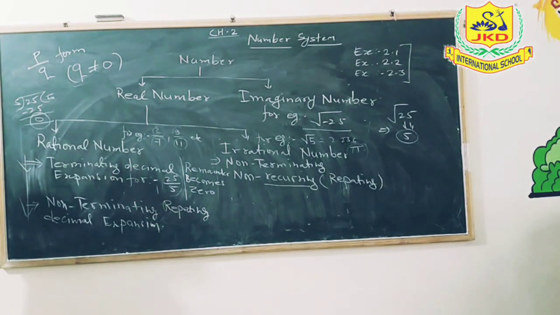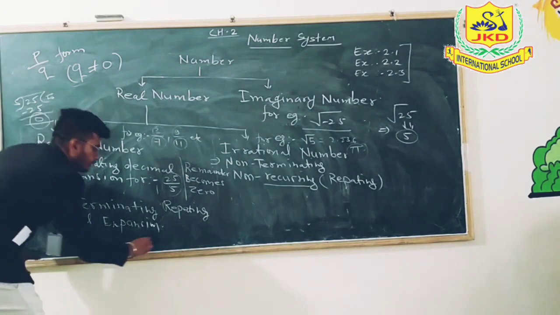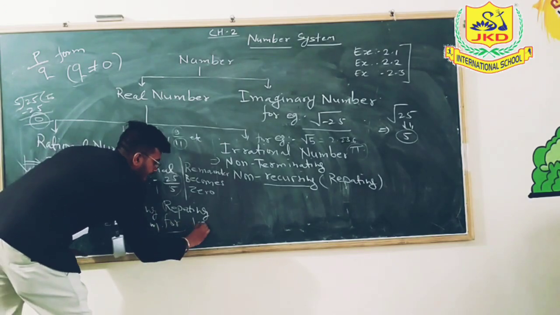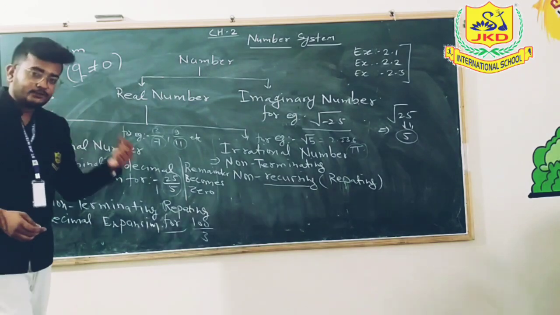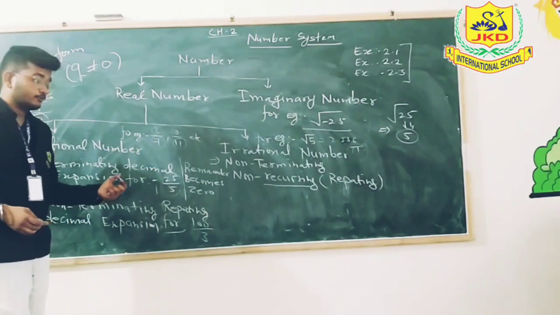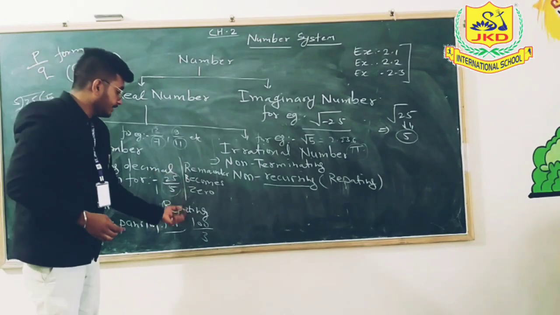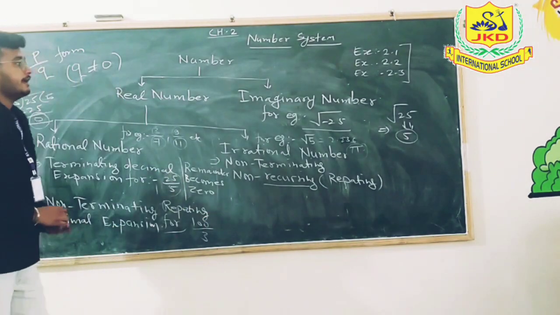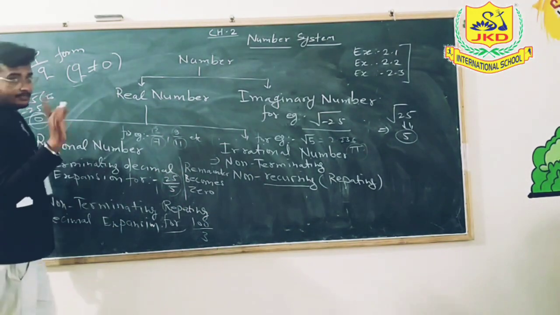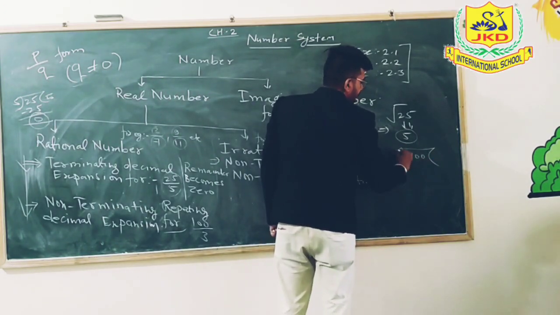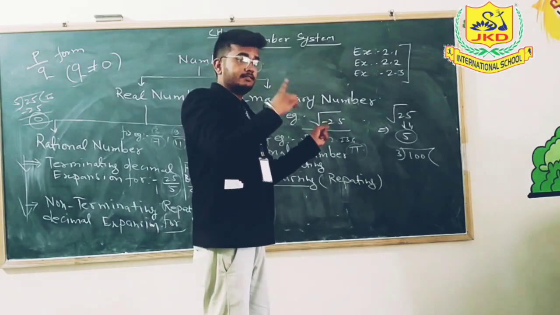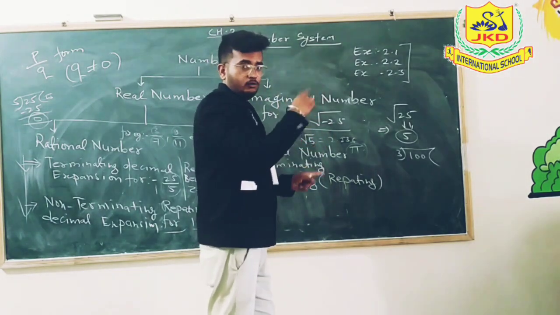Okay, so now I give you an example for non-terminating and repeating. For example, if I assume a rational number like 100 upon 3, and I divide that number 100 upon 3, then what is the result I will get? Look on the board.